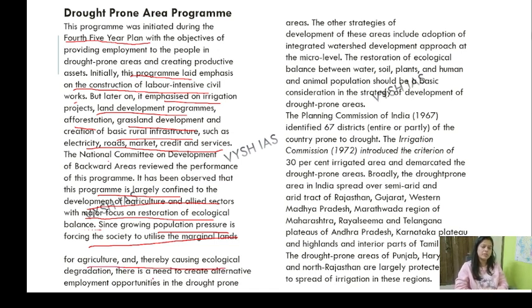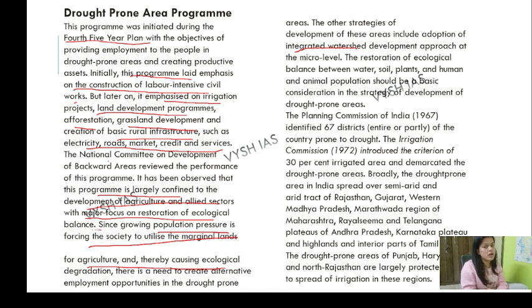Again, when we talk about resources, you have to also talk about degradation. You have to keep in mind how you are going to sustainably conserve them. So whenever there is talk of resources and their utilization, we have to talk about degradation as well as sustainable development. Alright? Then the other strategies for development of these areas include adoption of integrated watershed development.